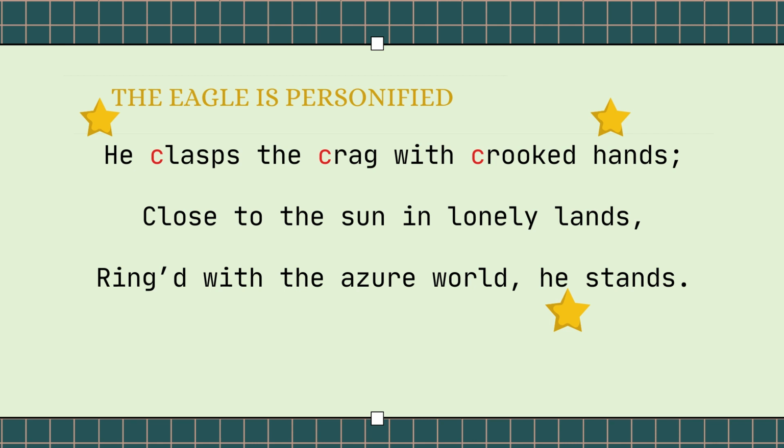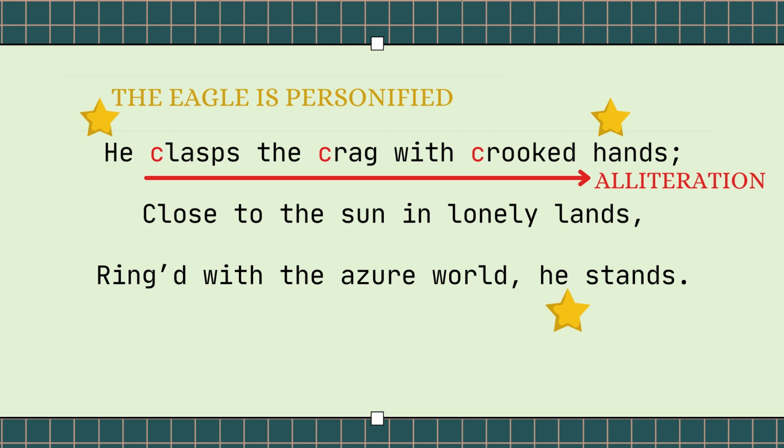The writer has given hands to the eagle. So here you can clearly see personification has been used. By giving human attributes to the eagle, the writer makes it easy for the reader to understand what the writer is trying to convey, which is the power of powerful men in the society.